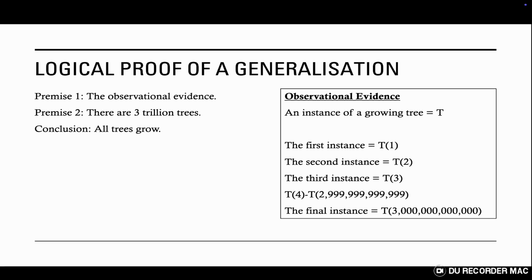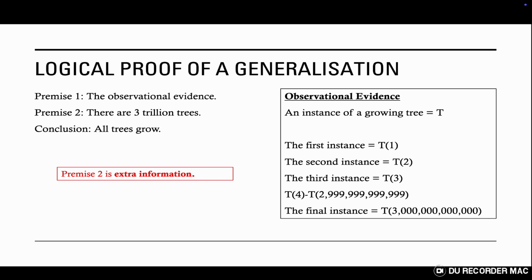From the knowledge of these instances alone, we cannot conclude that all trees grow, because we do not know that we have found all of the trees in the world. While it is true that we have found all of them, we're not allowed to use that knowledge in our argument, because we are attempting to prove that all trees grow using only the instances, without any extra information. Therefore, we can conclude that trees 1 to 3 trillion grow, but we cannot conclude that all trees grow, and this means that we can use individual instances as evidence for our hypothesis, but not as logical proof.